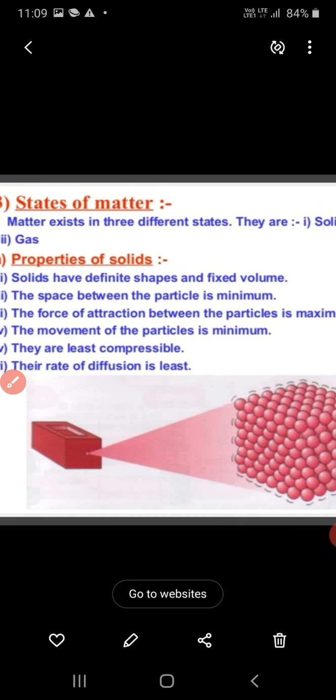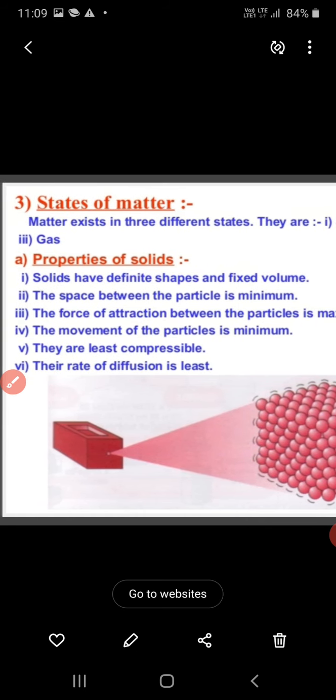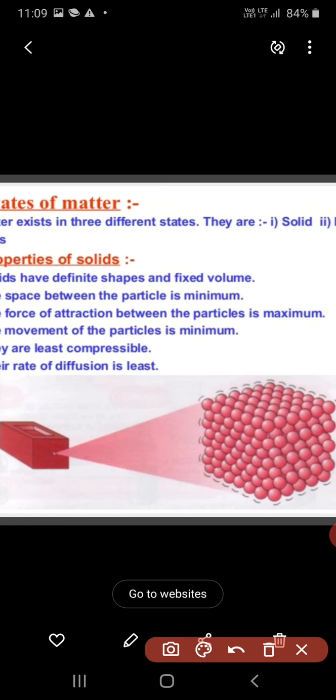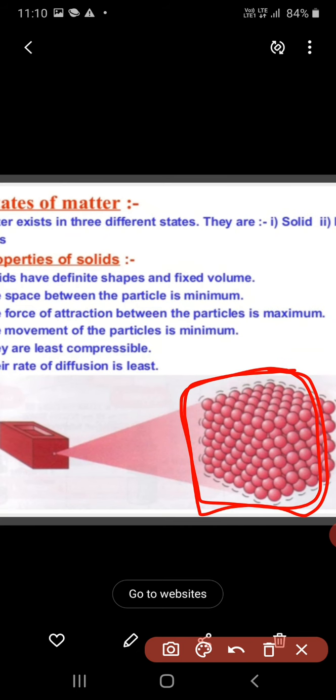Now, the next property is that the space between the particles is very minimum. That means we can easily see there is very little or no space between two particles. So we can conclude that when we talk about solids, the space between the particles of a solid is very little or none.